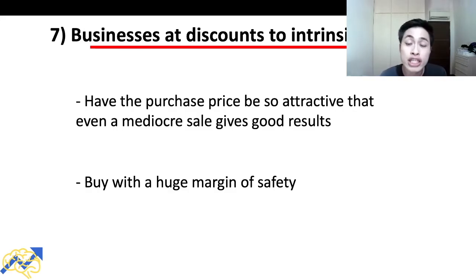We want to have the purchase price so attractive that even a mediocre sale gives good results. So say the intrinsic value of a stock is $150. If we bought that stock at $50, and even if we sold that stock at a mediocre value compared to its intrinsic value, say $100, the fact that we bought at a price that is so low means that we can still make money in the end.